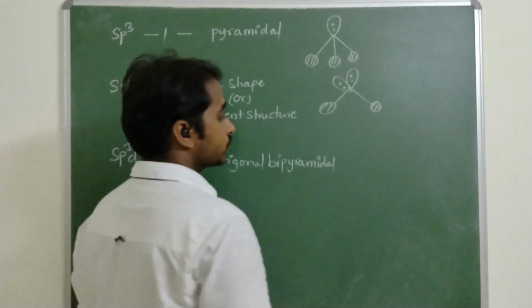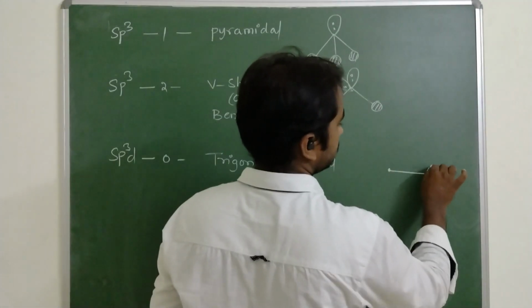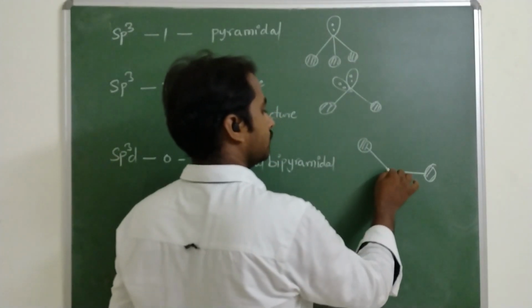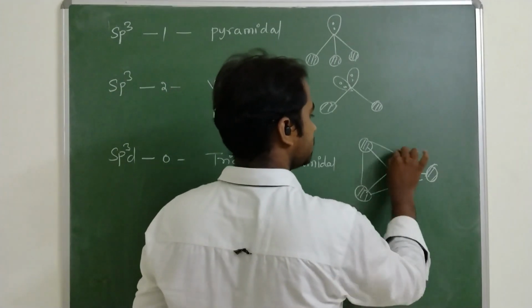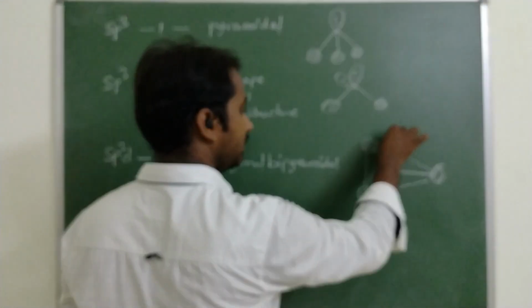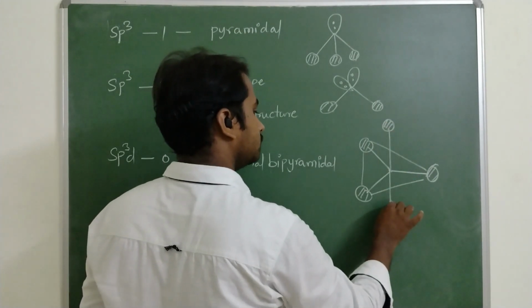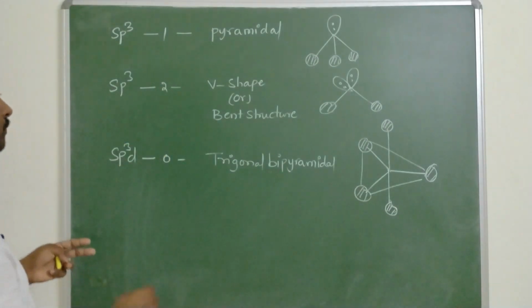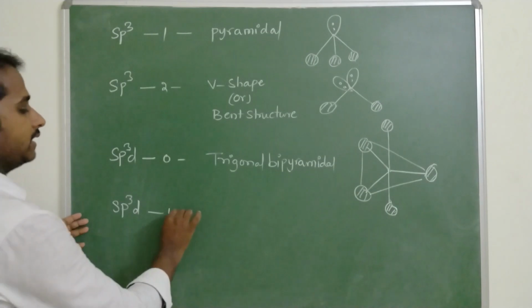The geometry looks like this. This is trigonal bipyramidal.